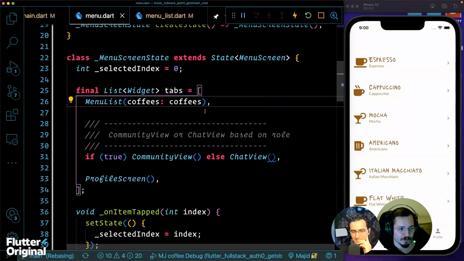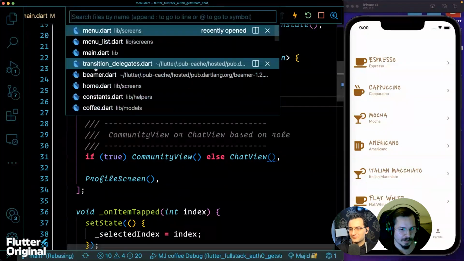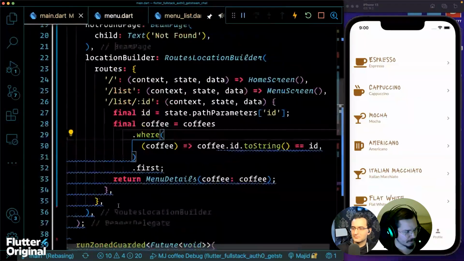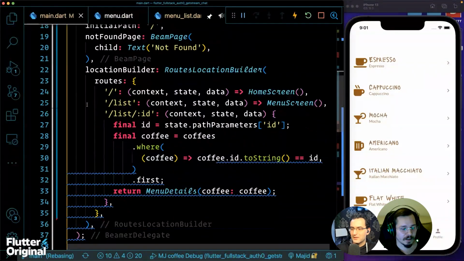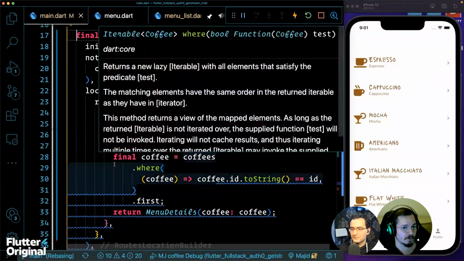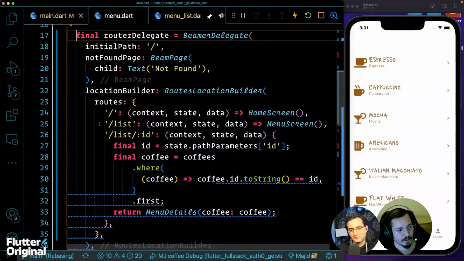Okay, we have to go to our routes once again because we're going to need to change some things. Now we have to answer a question. The question is, when we open a single coffee, do we want it to appear on the entire screen, or just in that segment above the bottom navigation bar?